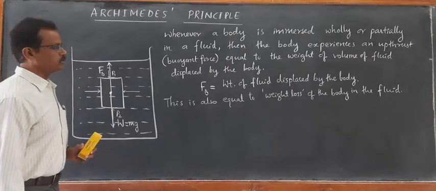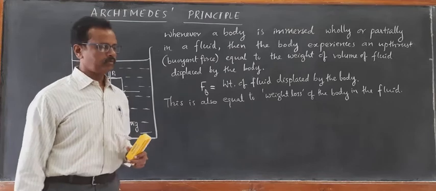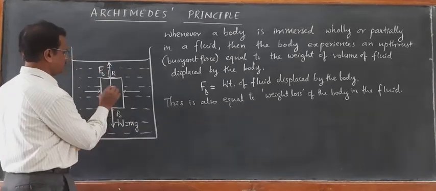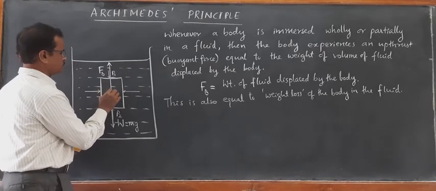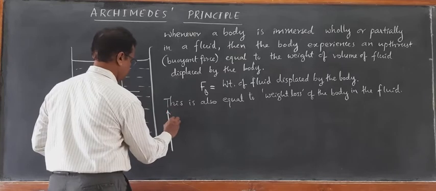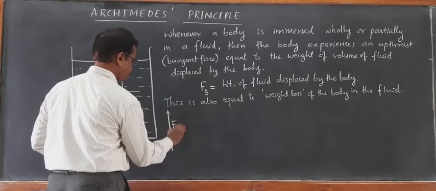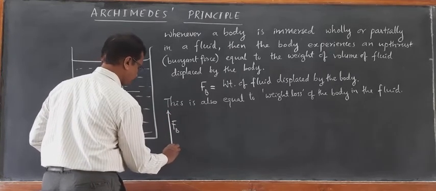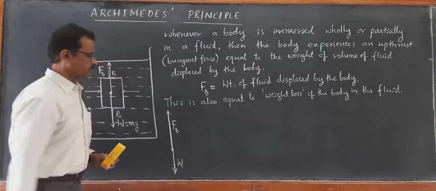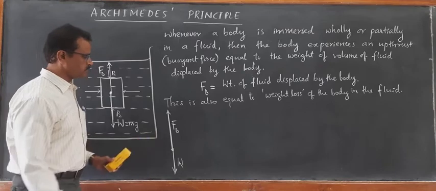Now we'll learn about the principle of floating. When will the object float? Very simple thing. If a body experiences an upthrust FB which is greater than the weight, then what happens?